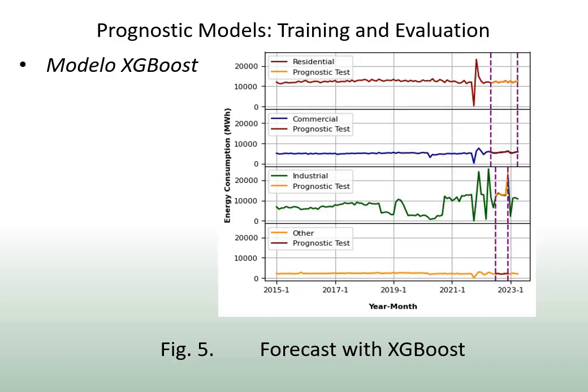To improve its performance, a transformation is applied using the min-max scaler, in a range from 0 to +1. Upper and lower bounds for the estimators range from 50 to 500, maximum depth 50 and 100, learning rate in a range from 0.1 to 0.3. In groups 1, 2, 3, and 4, it was observed that the most effective configuration is achieved with 50 estimators, a maximum depth of 100, and a learning rate of 0.3. The figure presents a graphical comparison between actual values and predictions of energy consumption.